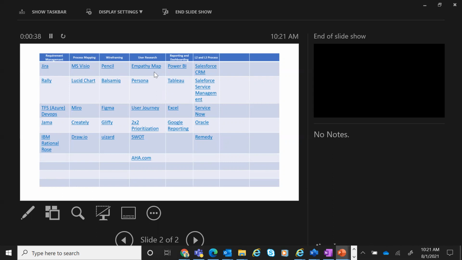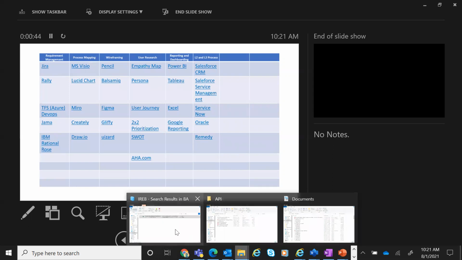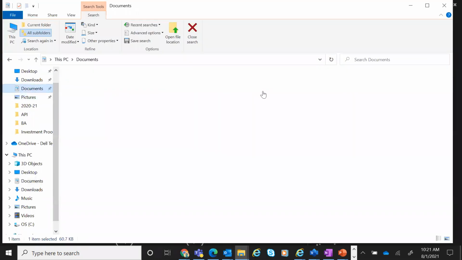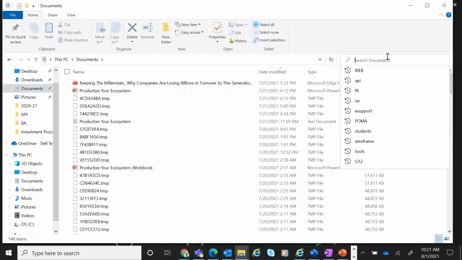Okay, so then let me talk to you about user research, the empathy map. So empathy map, right? I'm sure you folks are aware. So when do you use an empathy map? When you want to... Empathy map is also used in product management.